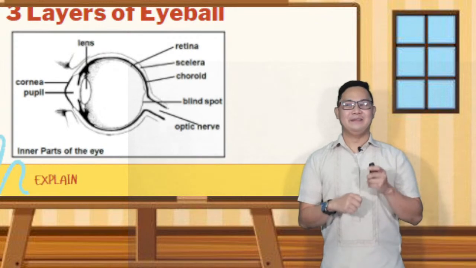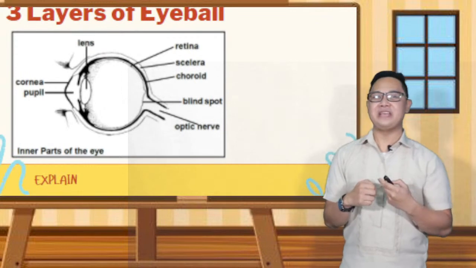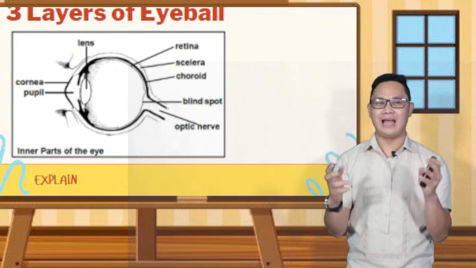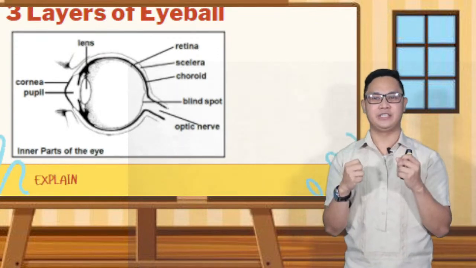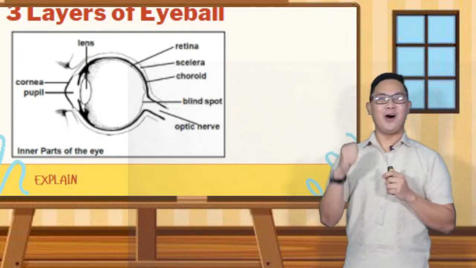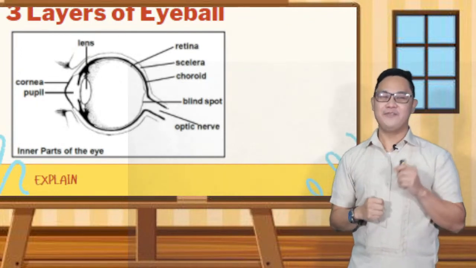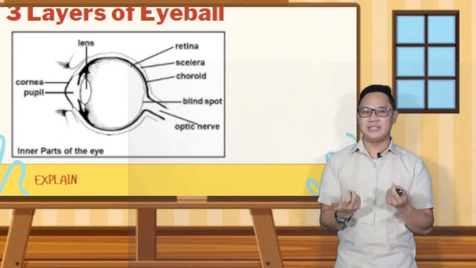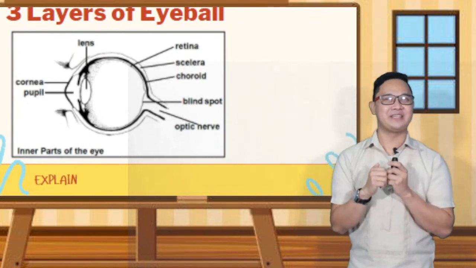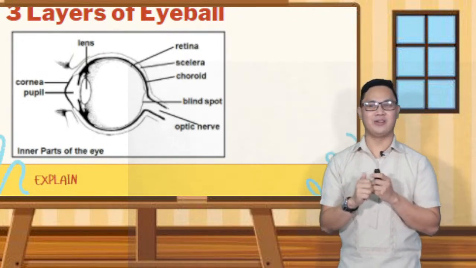We also have the choroid. This is the middle layer of the wall of your eyeball. It absorbs excess light and gives rise to the iris, which surrounds an opening called the pupil. We also have the retina. This is the innermost layer of your eyes where light-sensitive cells are found. Once again, those are the 3 layers of the eyeball: the retina, sclera, and choroid.